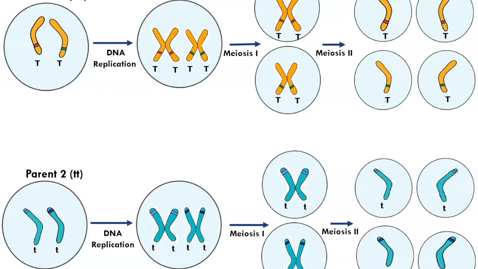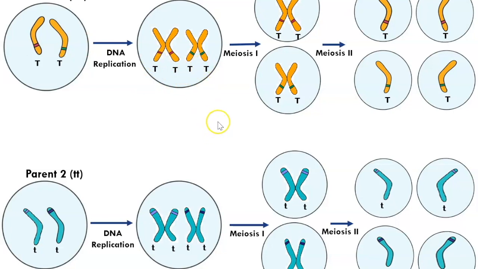To demonstrate what is meant by this law, let's take a look at this diagram. We have a homozygous dominant parent number 1 and a homozygous recessive parent number 2. Before undergoing meiosis, each heritable factor must undergo DNA replication. Each chromosome is replicated to form sister chromatids.